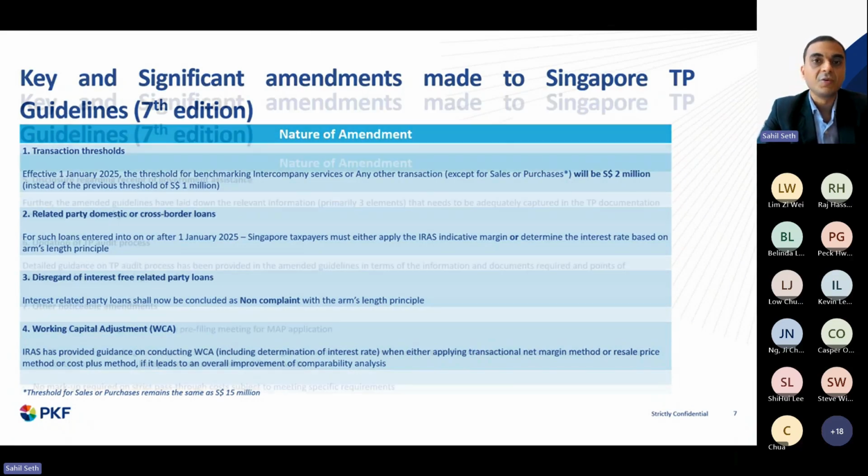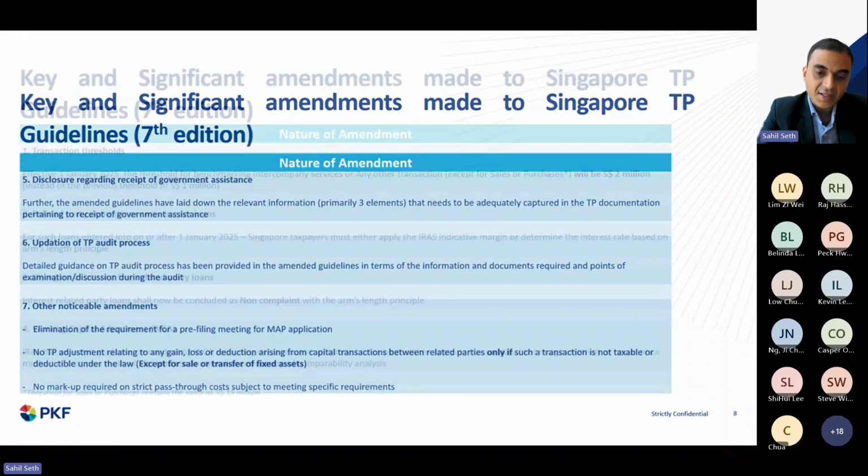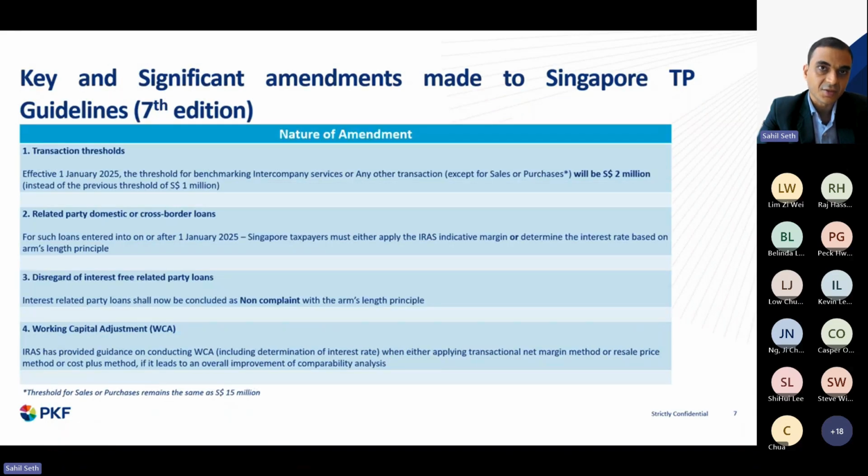So it would be good for companies to have an understanding and review their loan arrangements, and wherever there is an interest-free situation, that needs to be very, very carefully analyzed now.